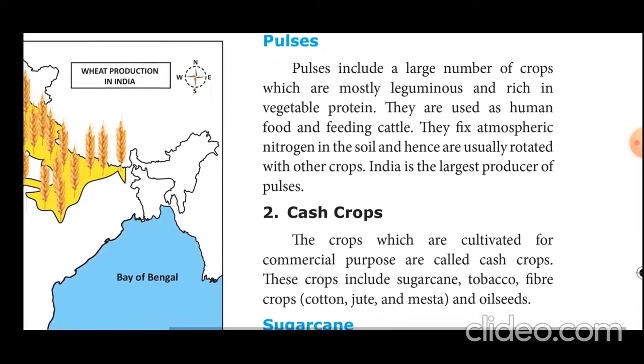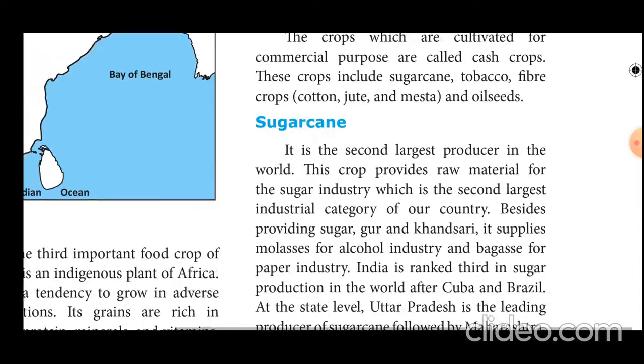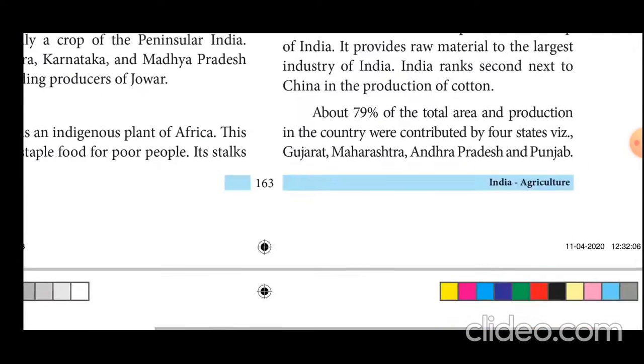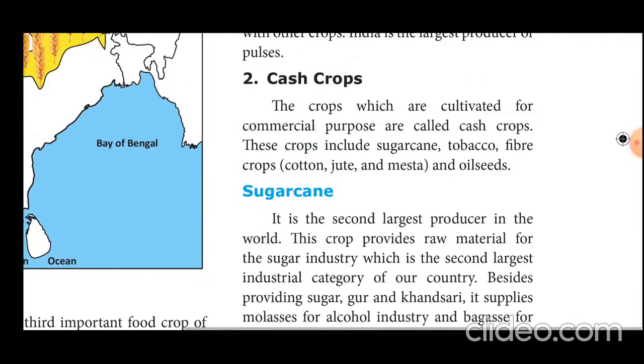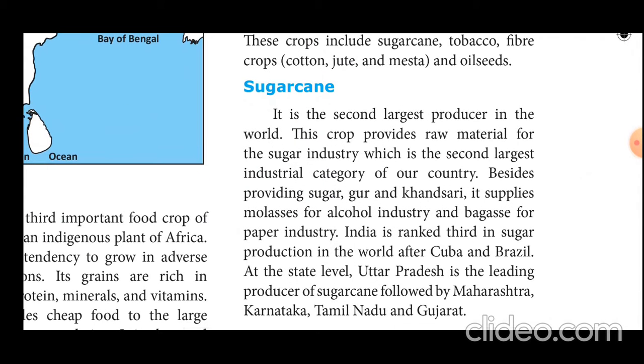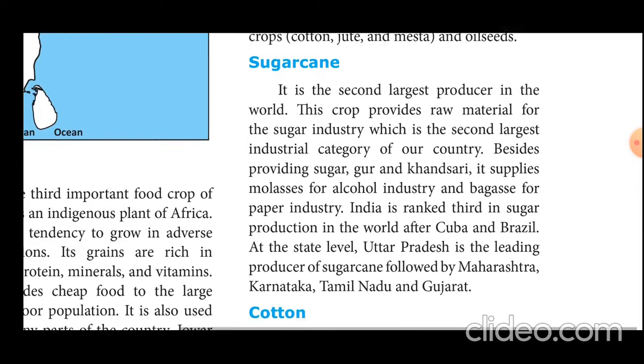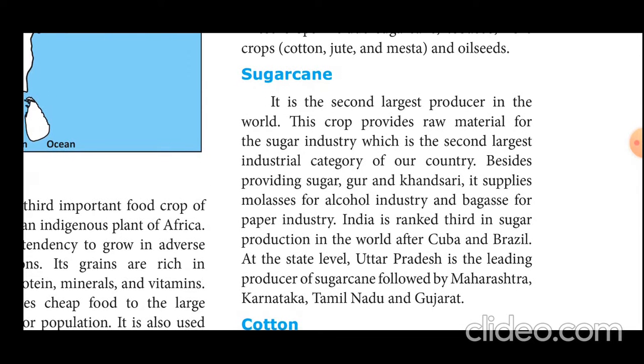Another one, cash crops. Sugar cane, cotton, and oil seeds are called cash crops. In sugar, India is the second largest producer in the world.